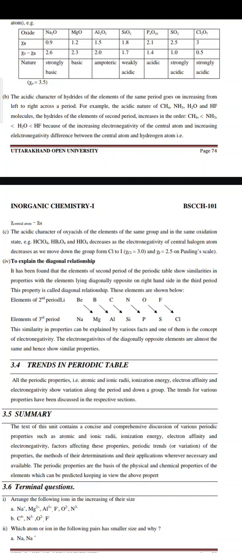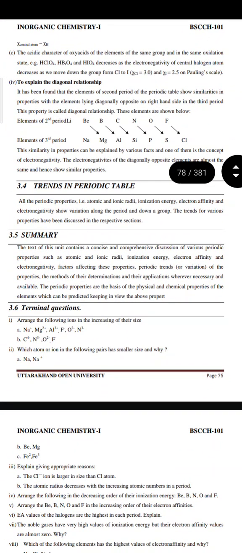period, increases in the order CH4 less than NH3 less than H2O less than HF because of the increasing electronegativity of the central atom and increasing electronegativity difference between the central atom and hydrogen atom, that is, electronegativity of central atom minus electronegativity of H atom. Third is the acidic character of oxyacids of the elements of the same group and in the same oxidation state. For example, HClO4, HBrO4 and HIO4 decreases as the electronegativity of the central halogen atom decreases as we move down the group from chlorine to iodine.